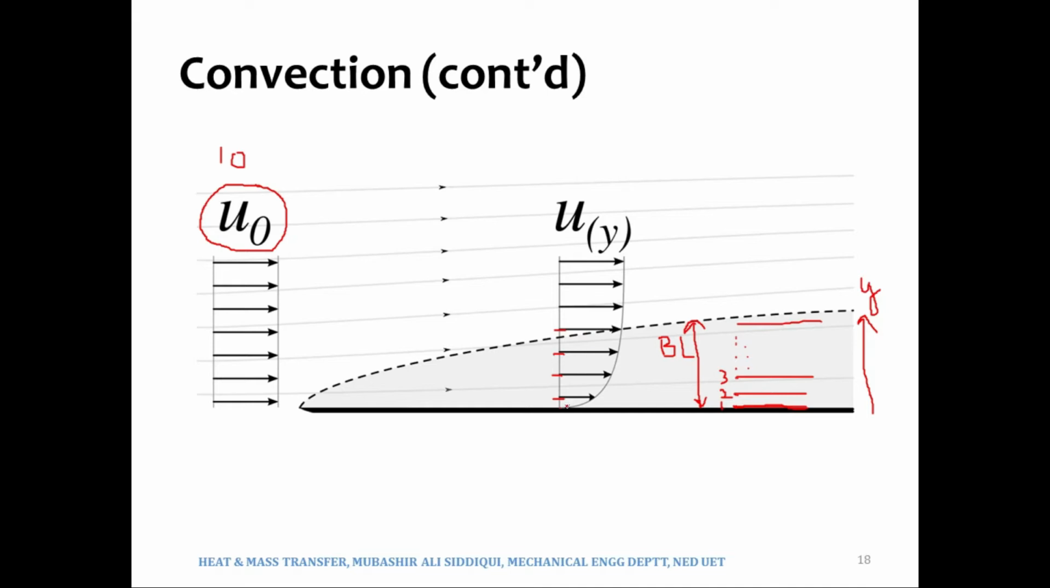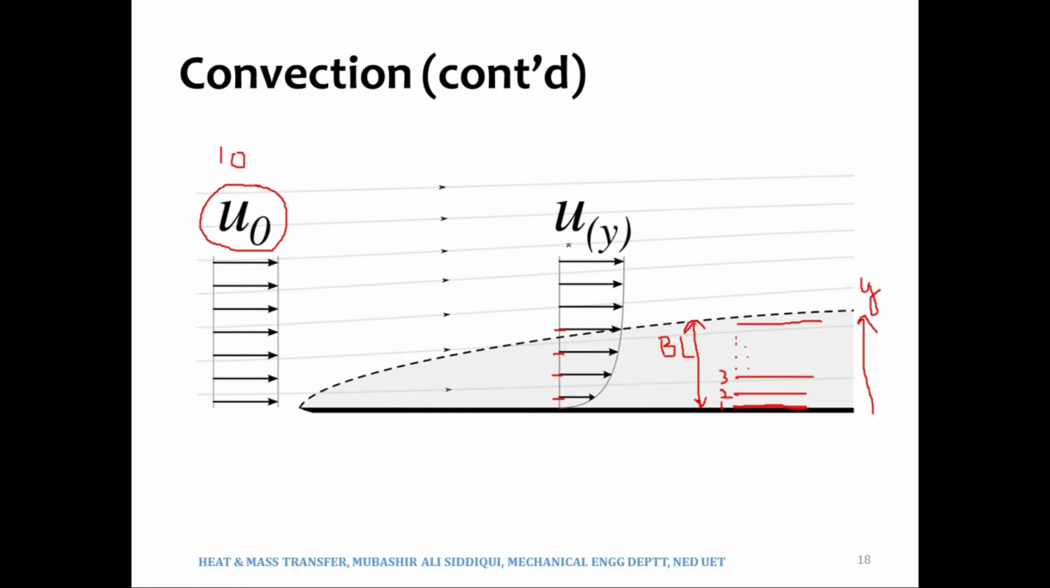So velocities are in fact increasing in y direction, which means that when we are moving away from the plate, the velocities are increasing, and ultimately the velocity will become 10 meters per second, or the free stream velocity. So this is the velocity profile, and this region is the boundary layer.